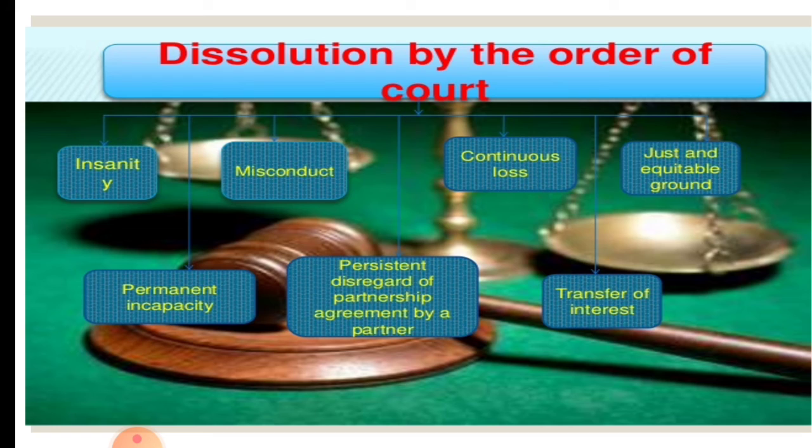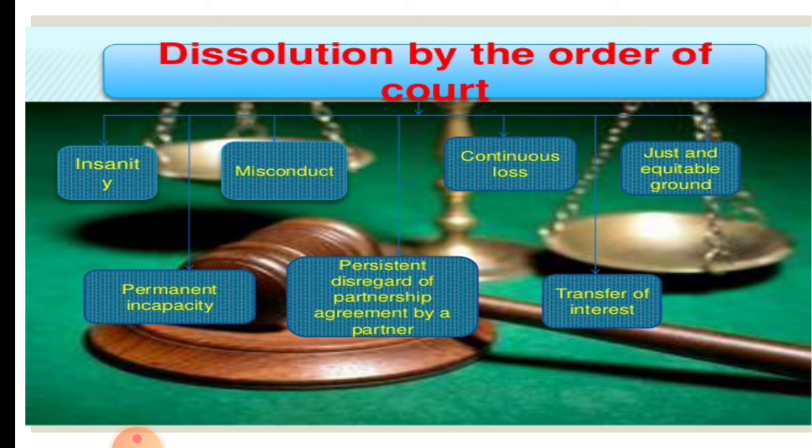Dissolution by the order of court. So what are the cases in which the court gives an order to dissolve the firm? Insanity. Insanity means the person becomes mad, insane. He is not able or eligible to act as a partner in a business. Misconduct. Unlawful business is being done. Continuous loss. In such a case also it can be dissolved.